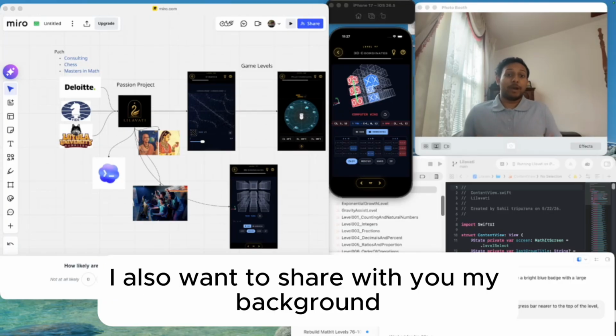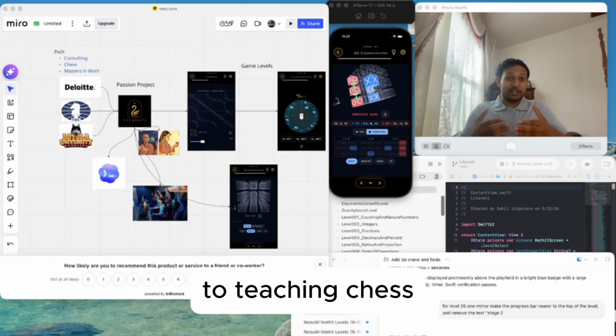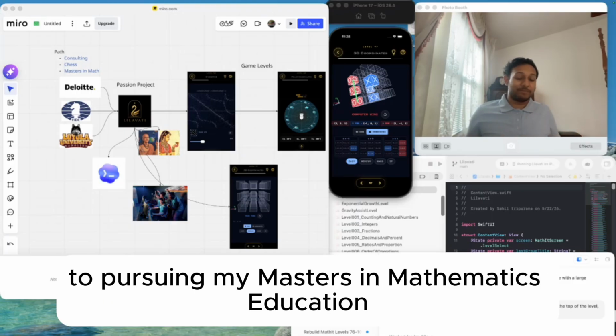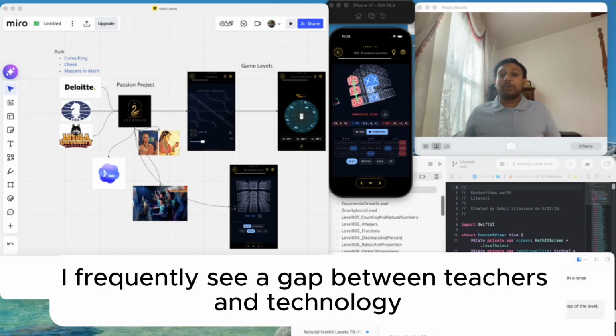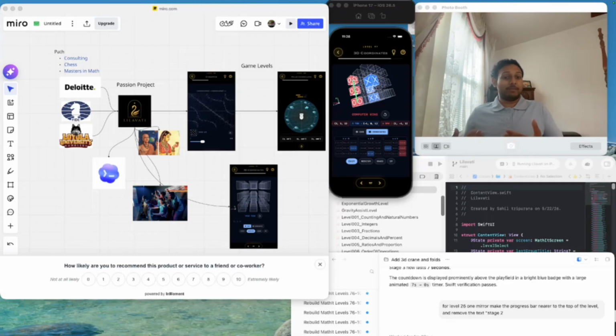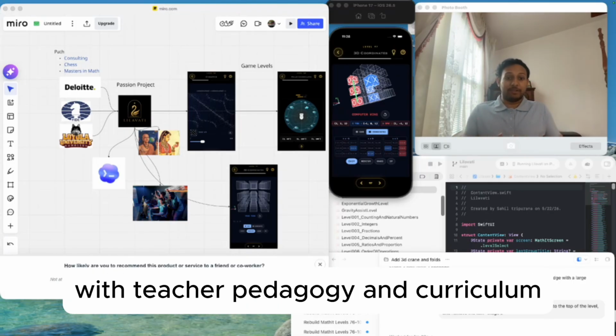I also want to share with you my background in relation to this project. My own path went from technology consulting to teaching chess to pursuing my master's in mathematics education. Līlāvatī became the intersection of all those experiences put together. I frequently see a gap between teachers and technology. Many high school teachers don't come from a STEM corporate background, so I wanted to combine my data science and programming skills with teacher pedagogy and curriculum.